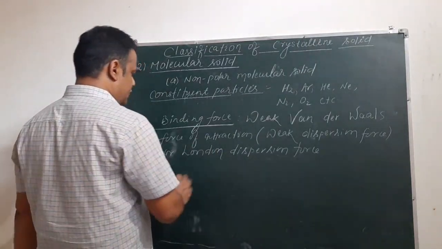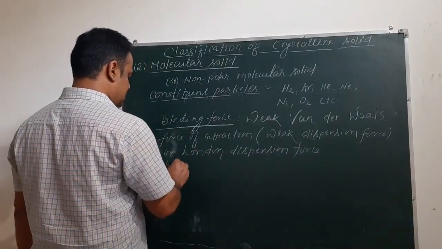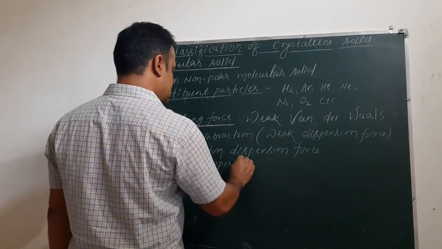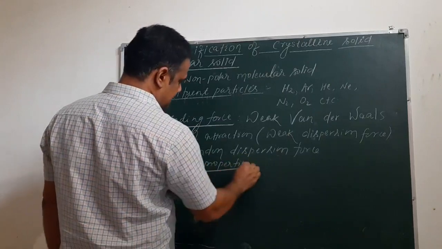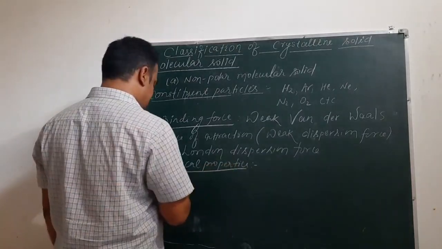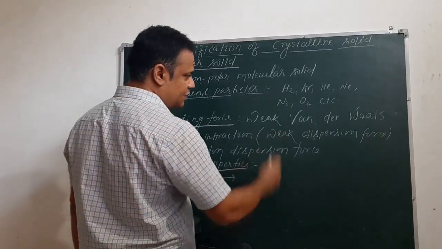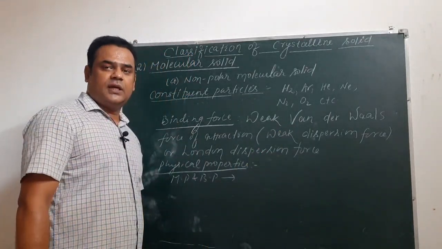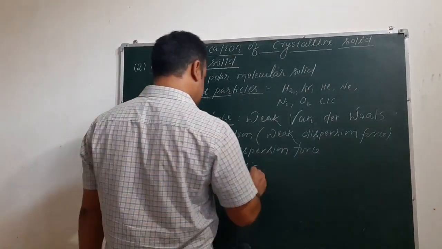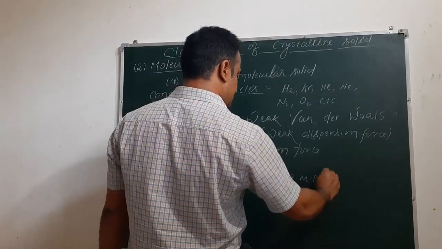Now next, if we talk about some physical properties of these solids, then the first physical property is melting point. Melting and boiling point is very low. We know that this force is very weak, so we can break this force easily. So melting point and boiling point are very low.